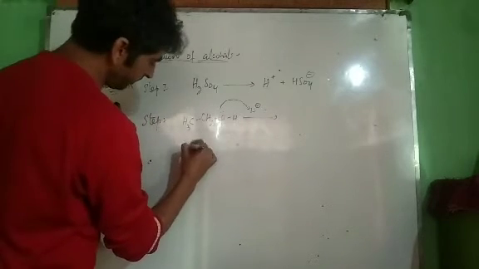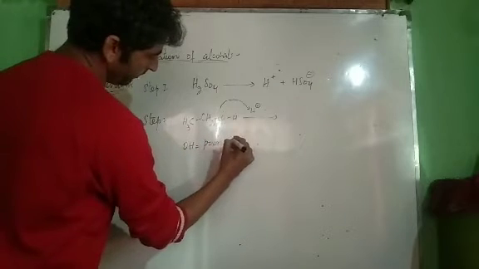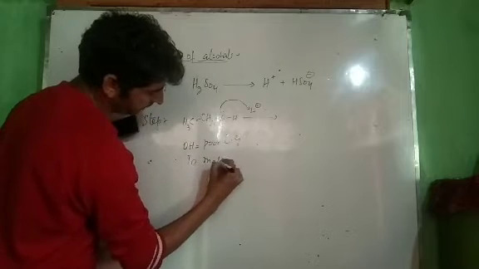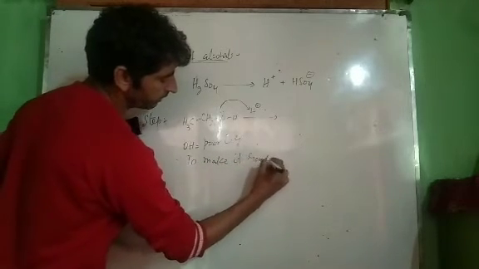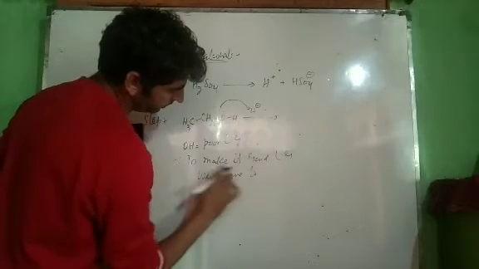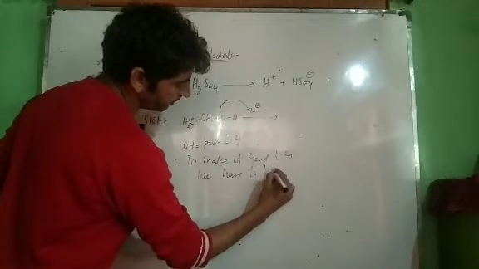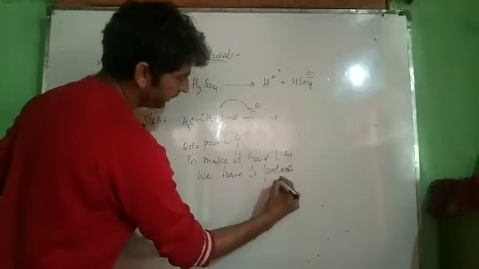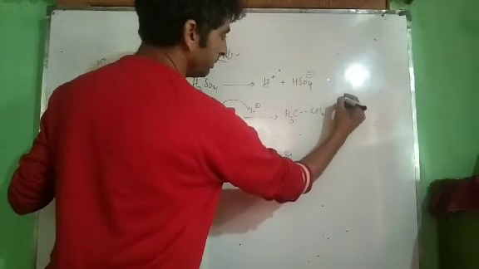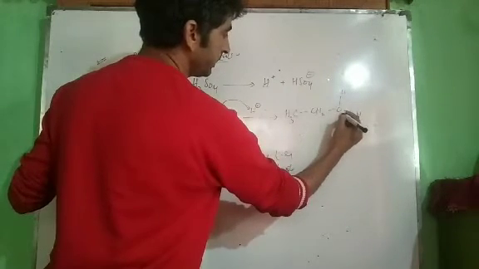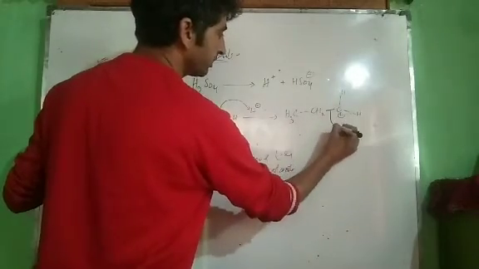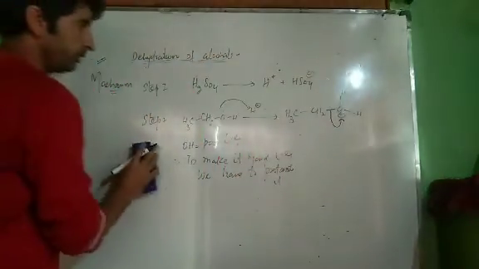OH is a poor leaving group. Therefore, to make it a good leaving group, LG, we have to protonate it. Now protonate this oxygen atom, we get CH3CH2OH2 positive. This is the positive charge. Now oxygen becomes electron deficient. We can break this bond now towards the oxygen atom, and we will get a carbocation.